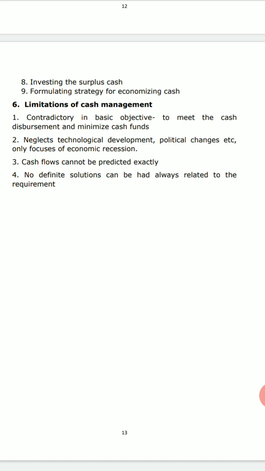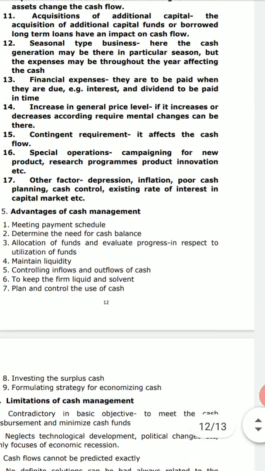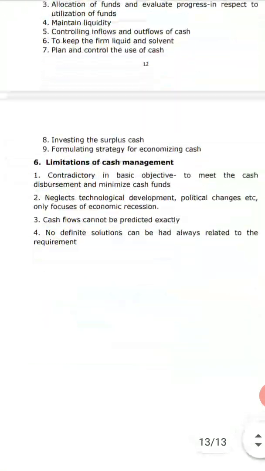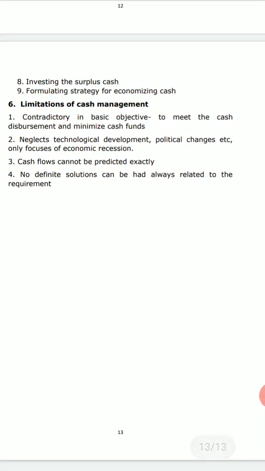So here we are coming to an end of this particular unit, that is unit number 3, cash management, right? When we meet next, we shall be starting afresh with the 4th unit, that is management of receivables.